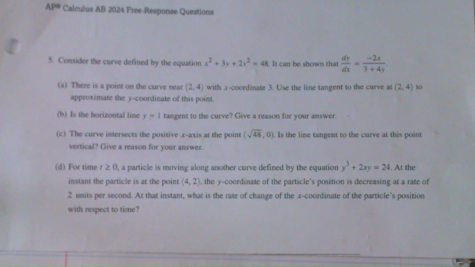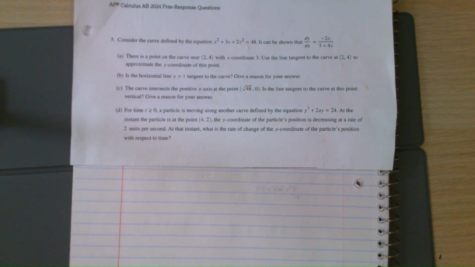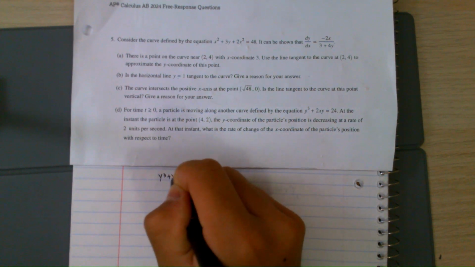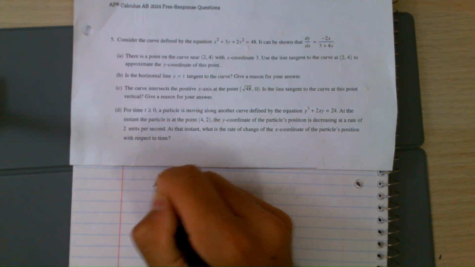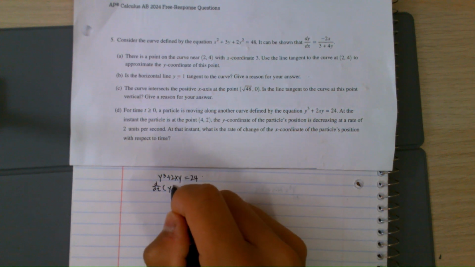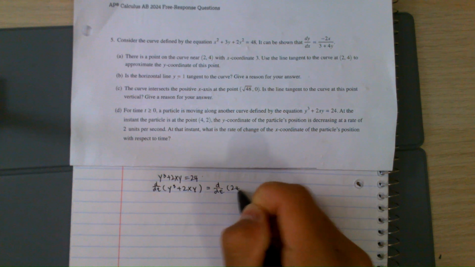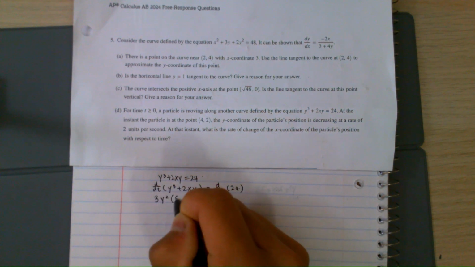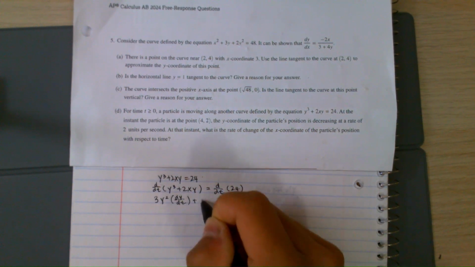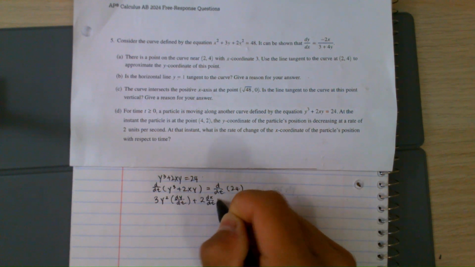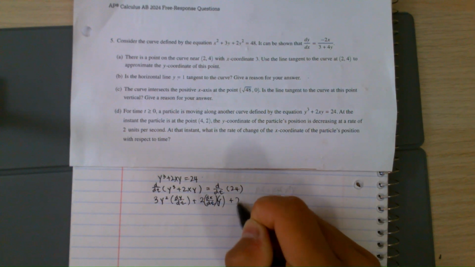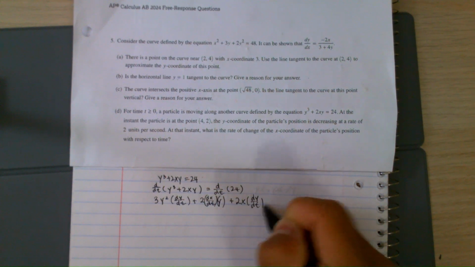This sounds like a related rates question, and for all related rates questions, we want to write the given equation and implicitly differentiate it. So we write the equation y cubed plus 2xy equals 24. Differentiating it, we get 3y squared times dy/dt, remembering to apply the chain rule since we are differentiating with respect to t, not x or y. Then we use the product rule to get 2 dx/dt times y plus 2 times x times dy/dt. And all of this equals 0 on the right side, since differentiating a constant gives us 0.